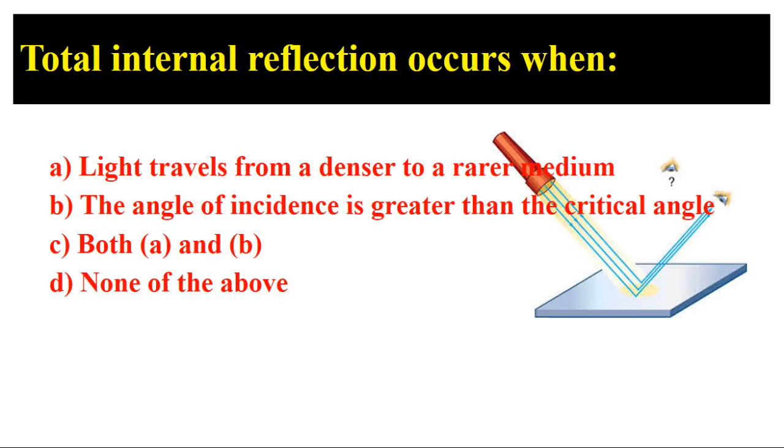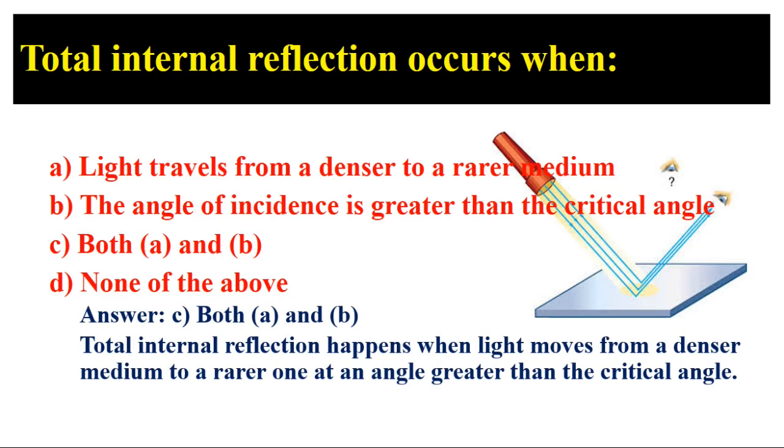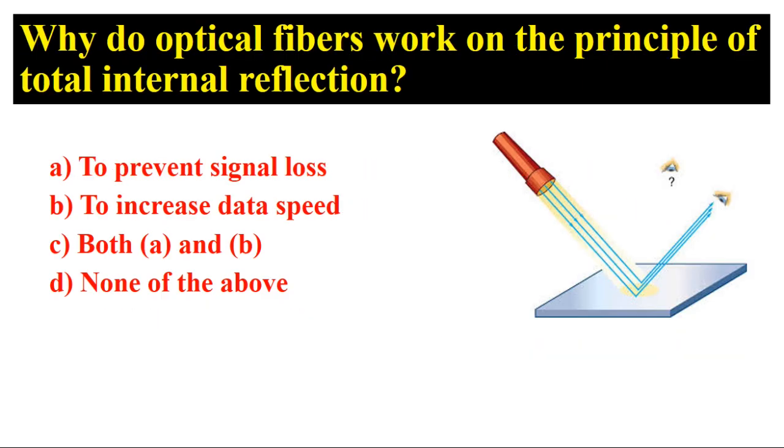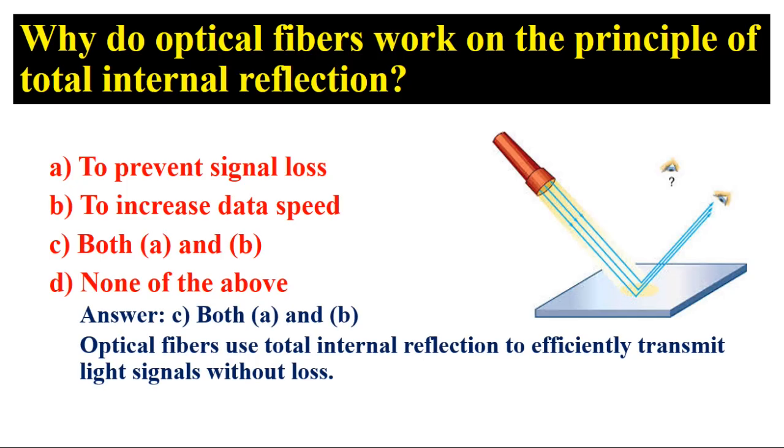Total internal reflection occurs when? Answer: C, both A and B. Total internal reflection happens when light moves from a denser medium to a rarer one at an angle greater than the critical angle. Why do optical fibers work on the principle of total internal reflection? Answer: C, both A and B. Optical fibers use total internal reflection to efficiently transmit light signals without loss.